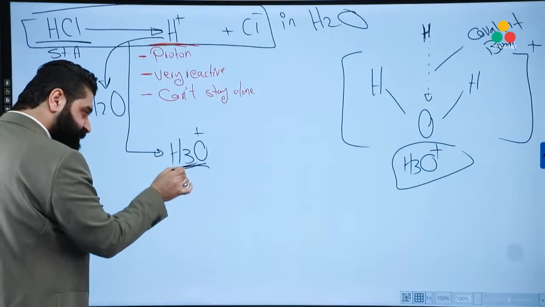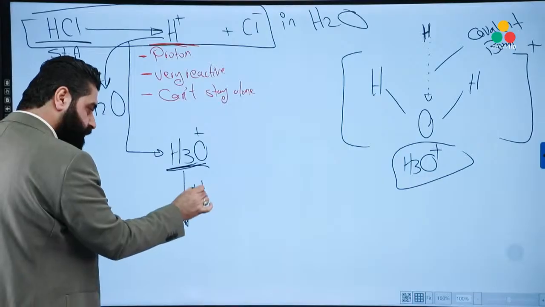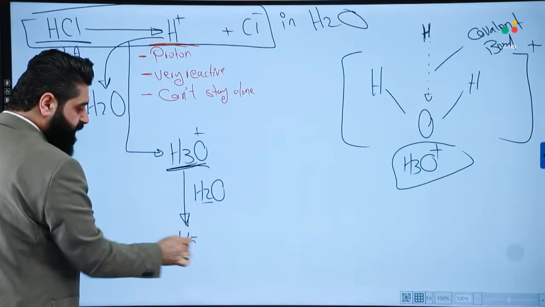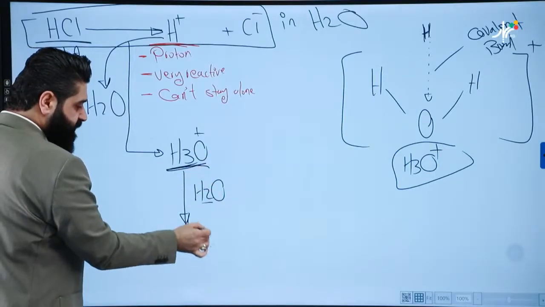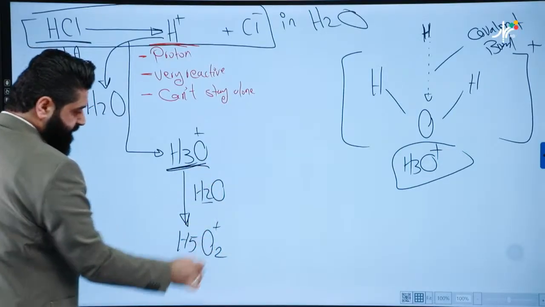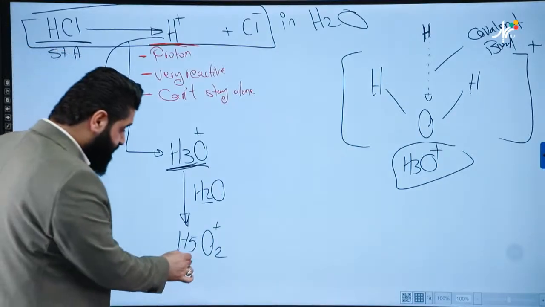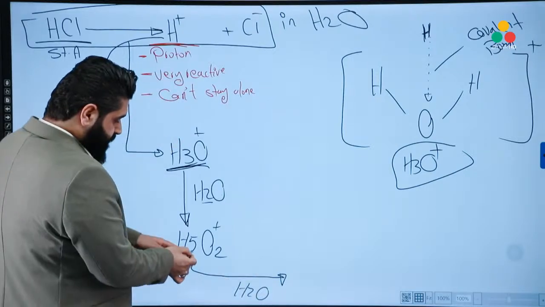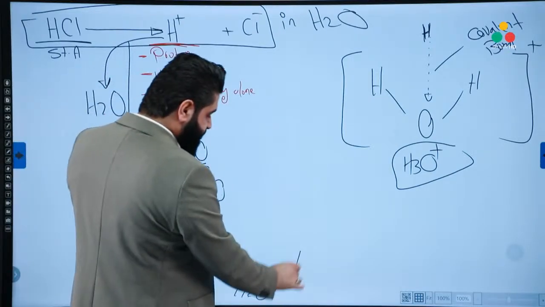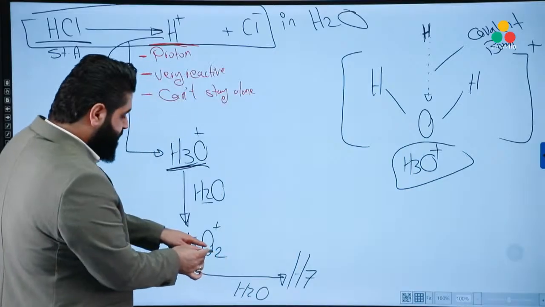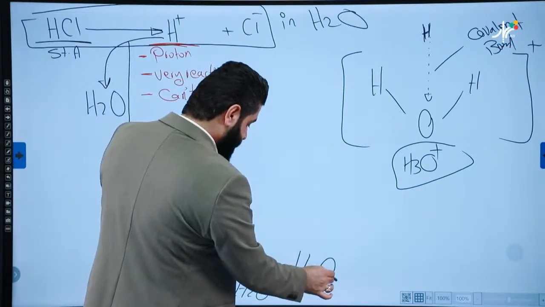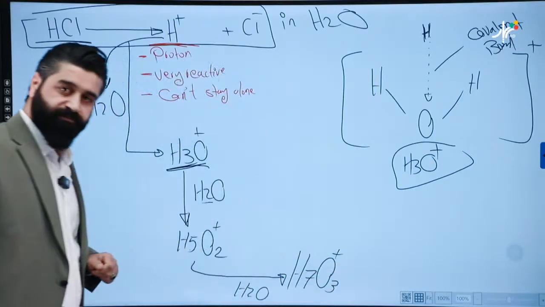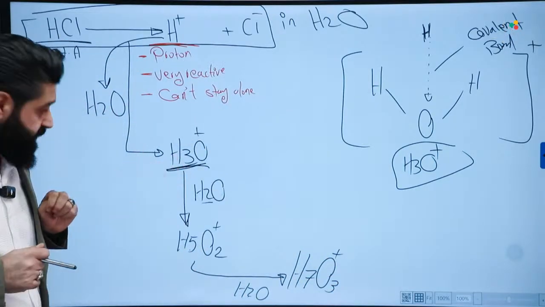Good. H3O. This process will be continued further. Still, it's a reactive species. It will attack another water molecule. Now, 2 hydrogens plus 3 will become H5, 1 oxygen plus 1 oxygen, 2. H5O2 plus. This process will be continued again with H2O. Look, 5 hydrogens plus 2 hydrogens, H7, 2 oxygens plus 1 oxygen, O3. H7O3 plus. So this process will be continued further.